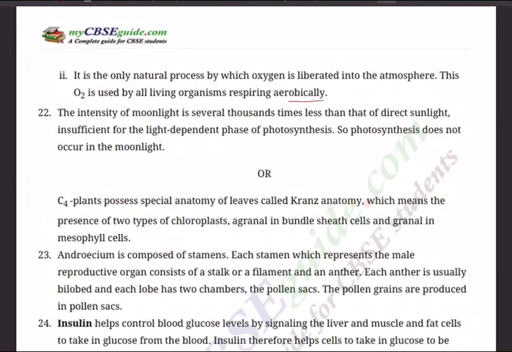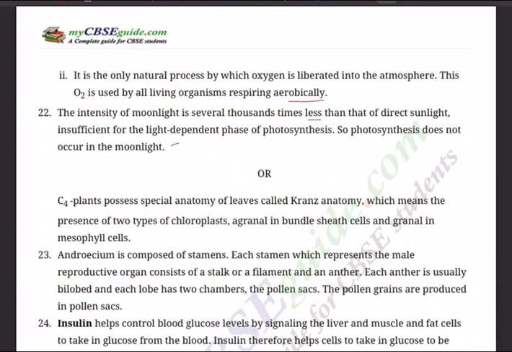Next, question number 22. Does moonlight support photosynthesis? Find out. The intensity of moonlight is several thousand times less than that of direct sunlight, insufficient for the light-dependent phase of photosynthesis, that is light reaction or Hill reaction. So photosynthesis does not occur in moonlight because PS1 and PS2, 740 to 780 nanometers, should be there.